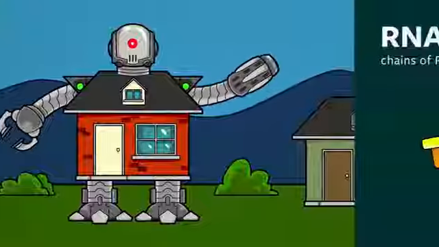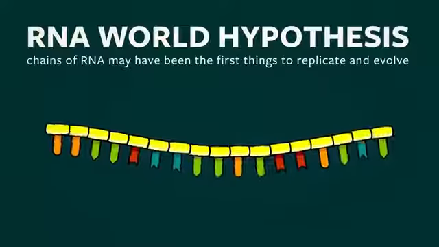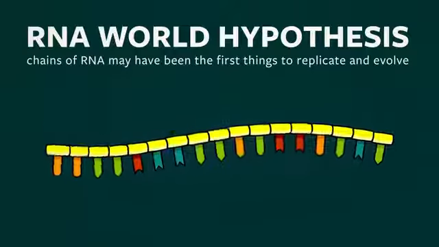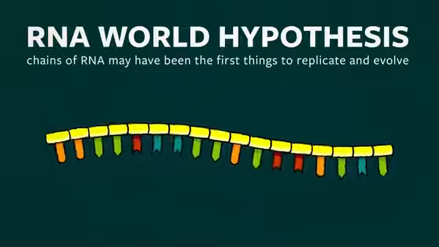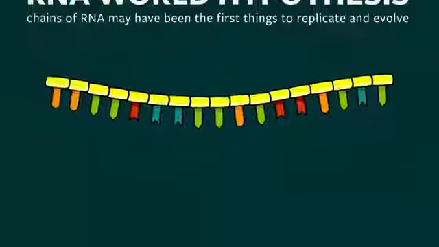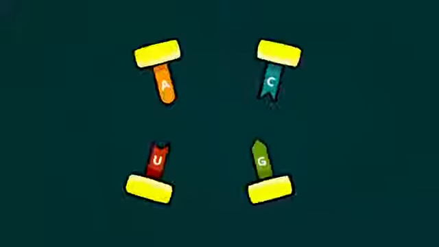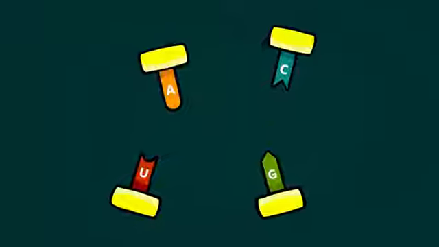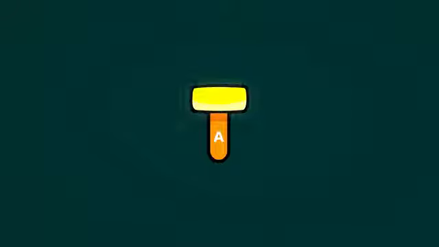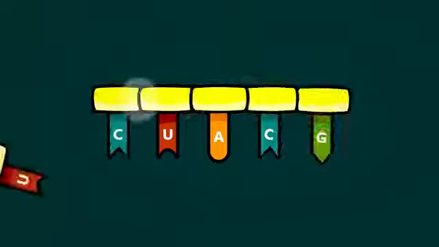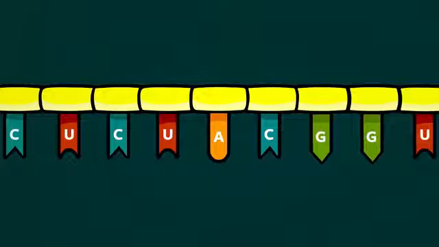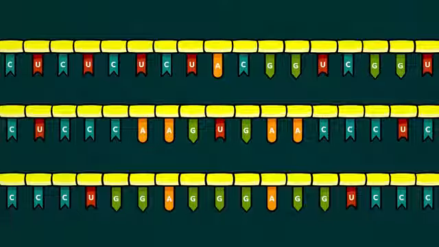To understand how RNA chains can interact with their environments, replicate, and evolve, we first need to understand the simple process of base pairing. Chains of RNA are made of nucleotides, small molecules that come in 4 different types labeled A, C, U, and G. The backbone atoms of a nucleotide, shown here as a yellow bar, can form strong chemical bonds with the backbone atoms of any other RNA nucleotide. This means that different chains can have completely different sequences from left to right.